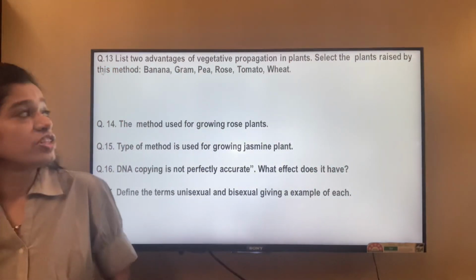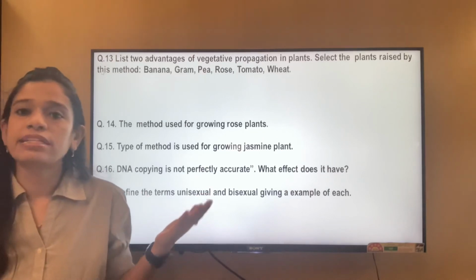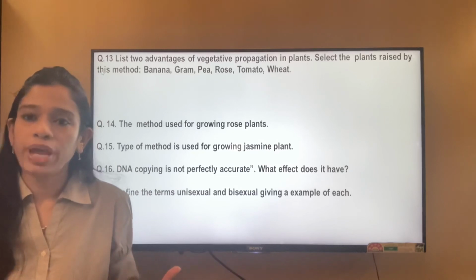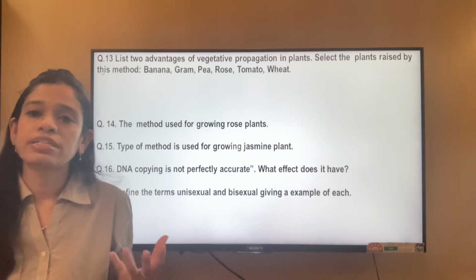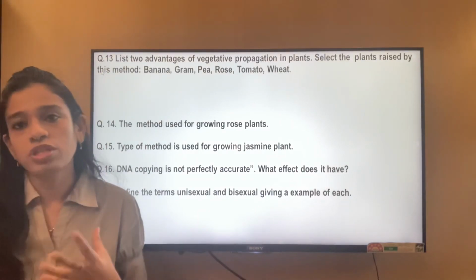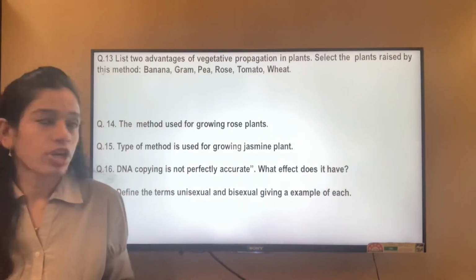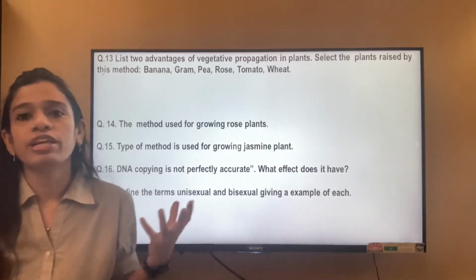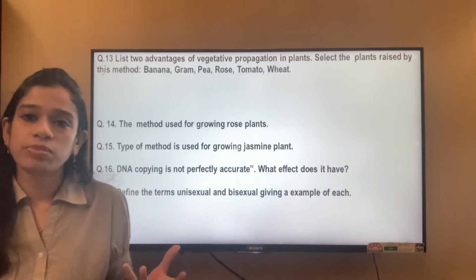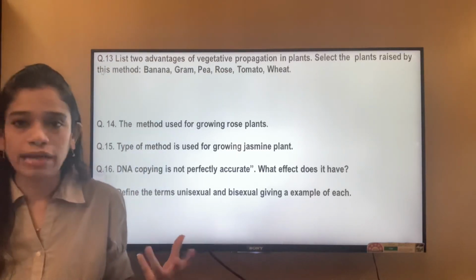List two advantages of vegetative propagation. The same answer we had discussed, you can write. The plant which is grown from a single parent is the exact replica of the parent, and it takes a very short time. In a small time, a new generation can be formed compared to sexual reproduction. And you can mention another point, that if a particular plant or fruit is not producing any viable seeds or does not have any seeds, this is a good mode of reproduction for the plants.